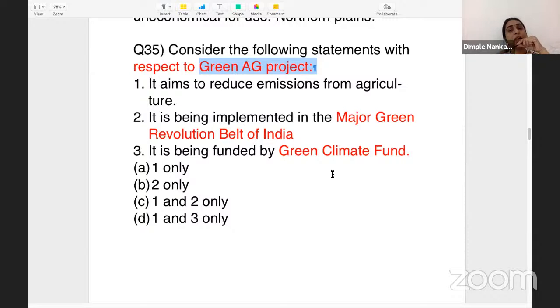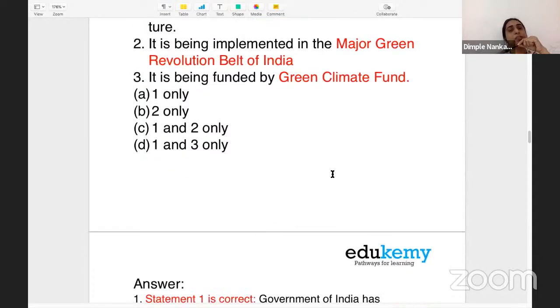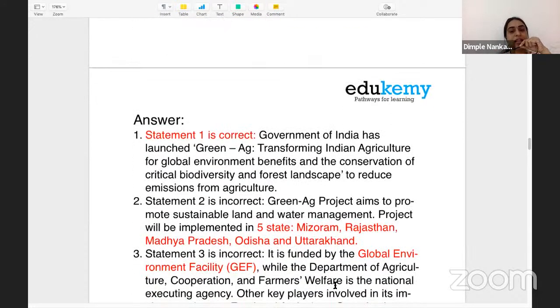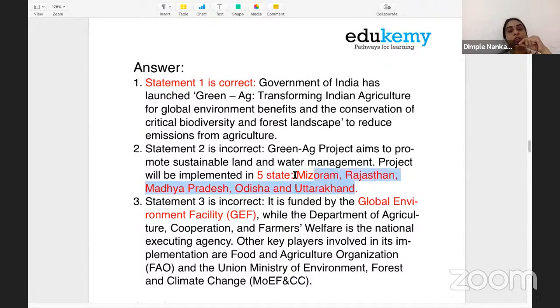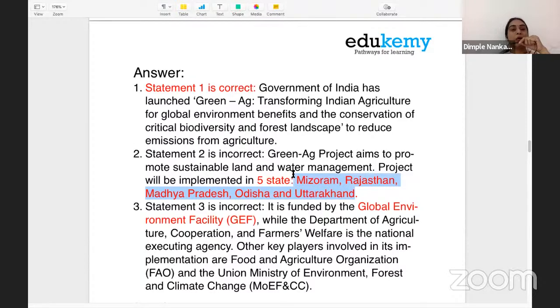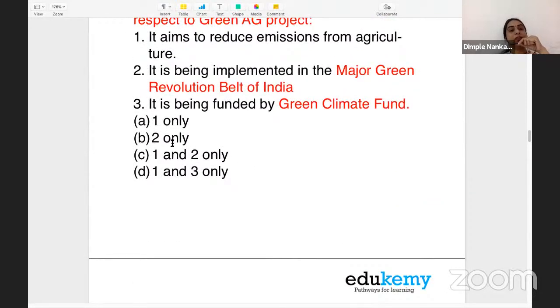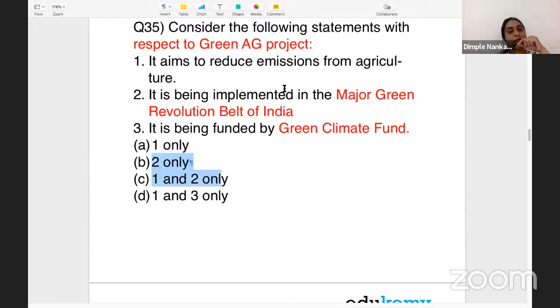Now whether it is being implemented, where it is being implemented, it's a fairly important project. So you should know that it is being implemented in only 5 states. The 5 states are Mizoram, Rajasthan, Madhya Pradesh, Odisha, and Uttarakhand. These states are not your green revolution belt area. So this statement becomes incorrect. Now we have to come to two answers, one only or one and three only. So one is correct, we know that for sure.